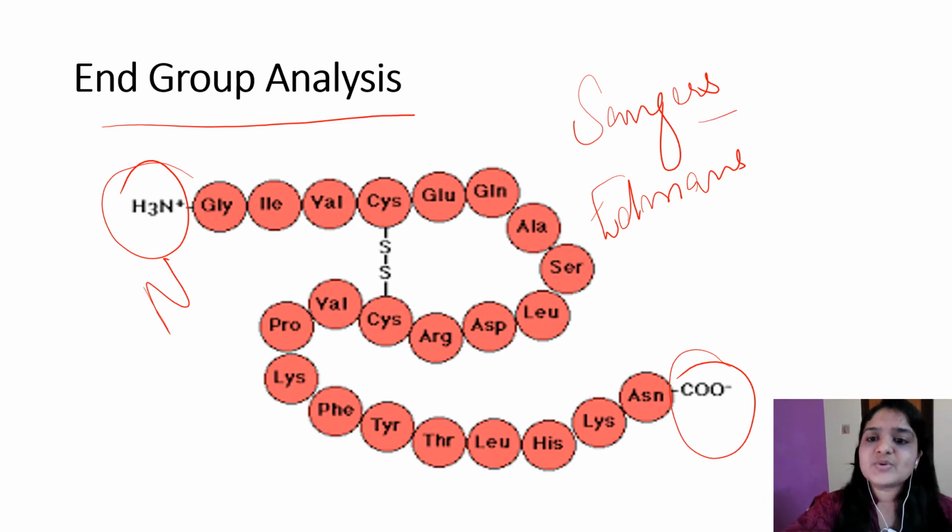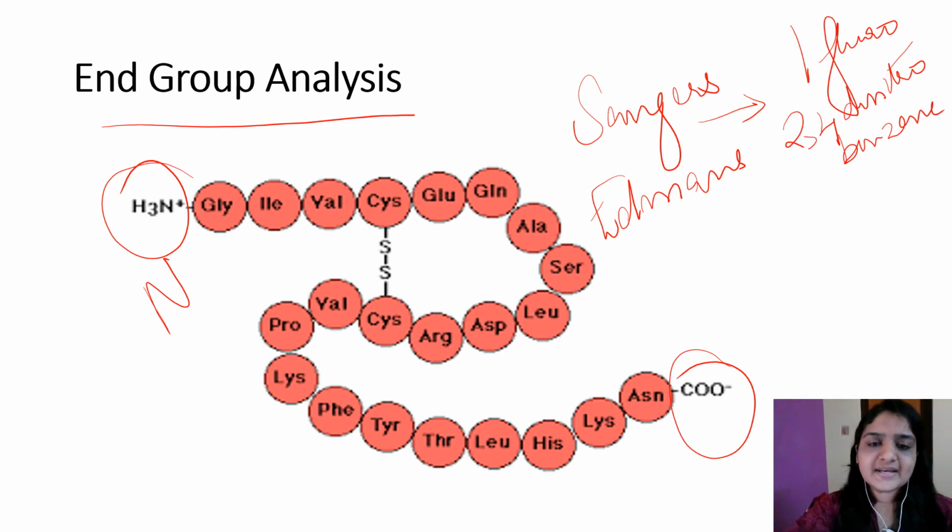Sanger's technique is by using Sanger's reagent. What is Sanger's reagent? That's a question for you. That is 1-fluoro-2,4-dinitrobenzene.